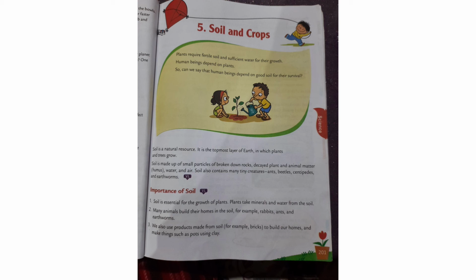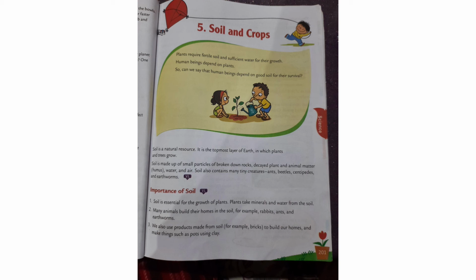Soil is a natural resource. It is the topmost layer of earth in which plants and trees grow. So, soil is the topmost layer of earth, right? The topmost layer of the earth is soil in which plants and trees grow. Soil is made up of small particles of broken down rocks, decayed plants, and animal matter, humus, water, and air. Soil also contains many tiny creatures: ants, beetles, centipedes, and earthworms.